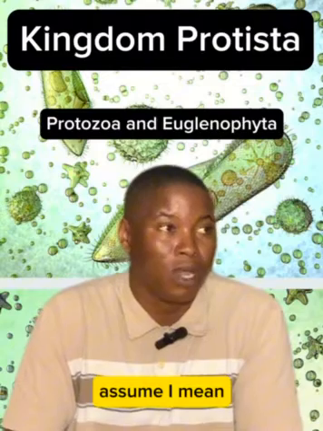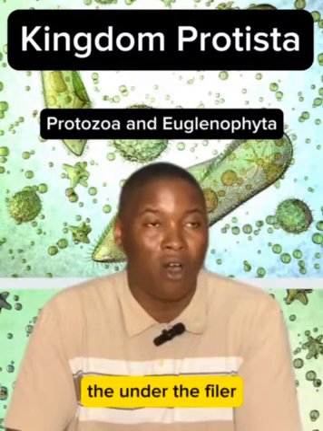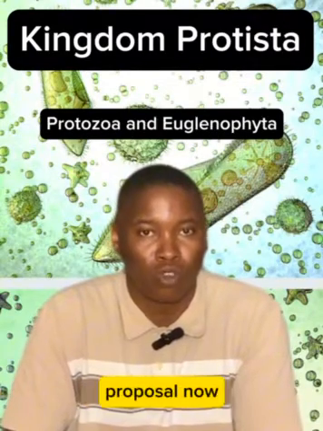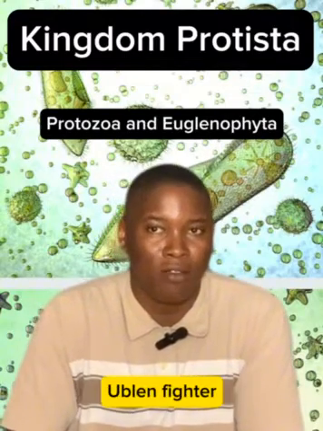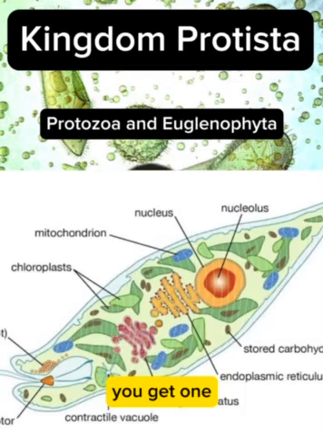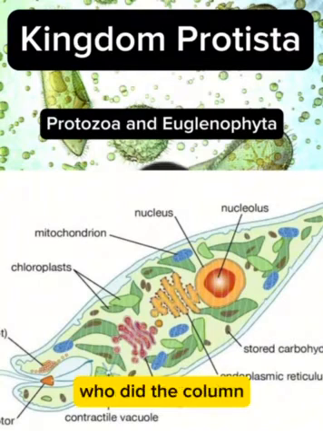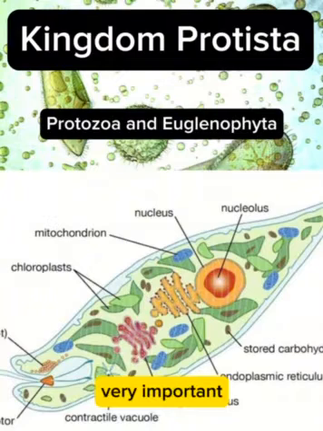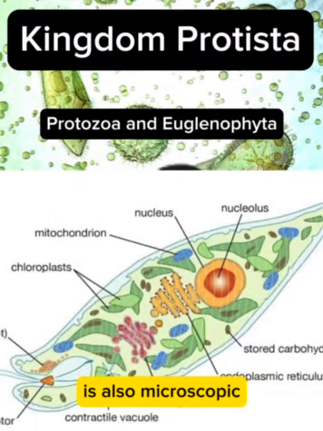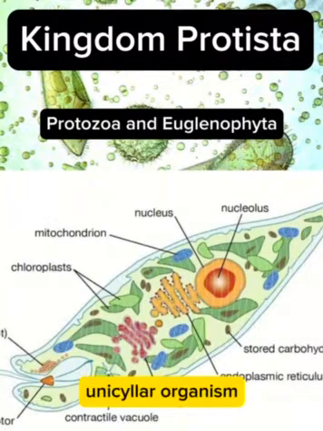Paramecium, trypanosome, amoeba, all of them are under the phylum Protozoa. Now if we leave the phylum Protozoa, we will go to the phylum Euglenophyta. In this phylum, there is one important organism. We call it Euglena viridis. Euglena viridis is very important, and it is also a microscopic unicellular organism.